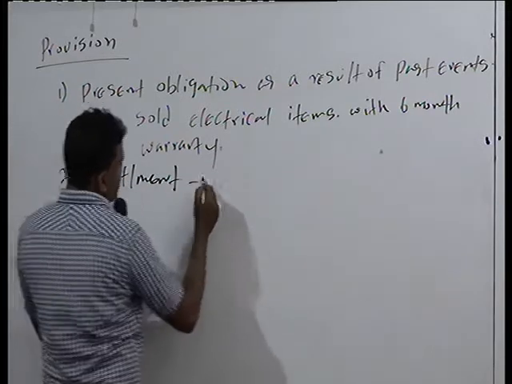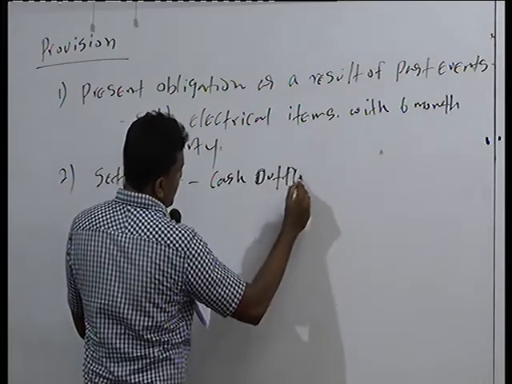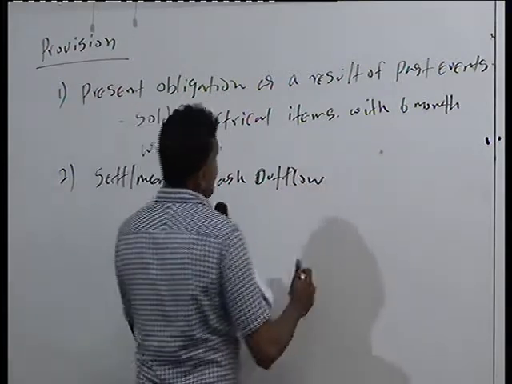At the time of the settlement, there is a cash outflow.